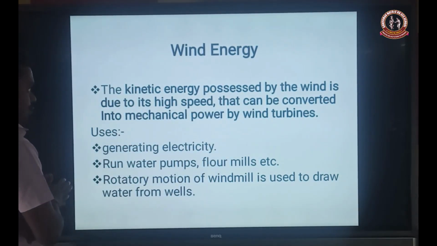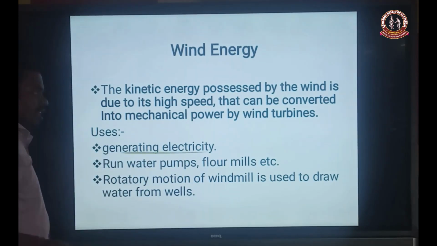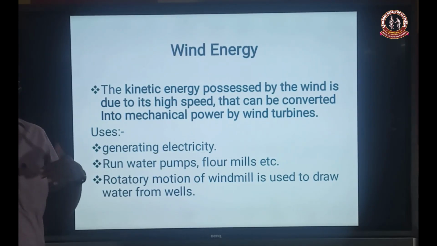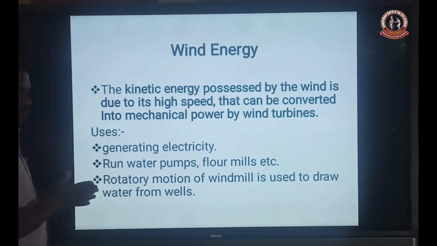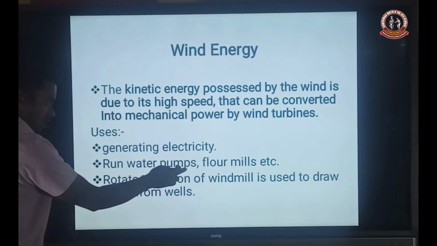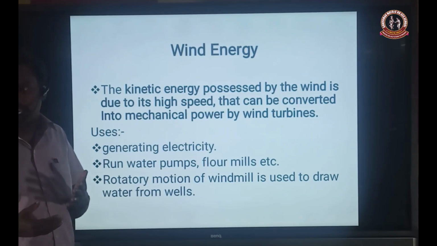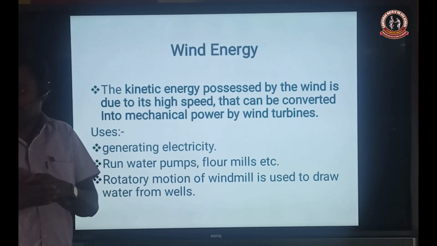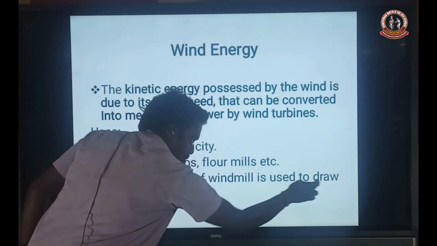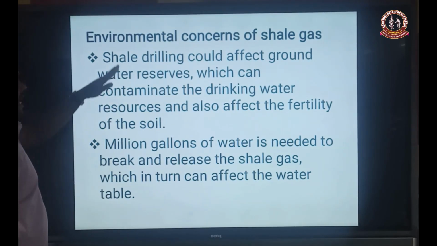So next one, uses of wind energy. Wind energy is utilized in many ways. The first one is generating electricity, that means production of current in all fields. The next one, run water pumps and flour mills. Water pumps are utilized in the agriculture field, and flour mills, etc. The next one, rotary motion, that means the turbines rotate, and at that time water is drawn from the well.